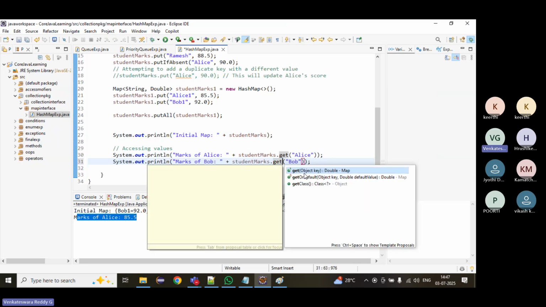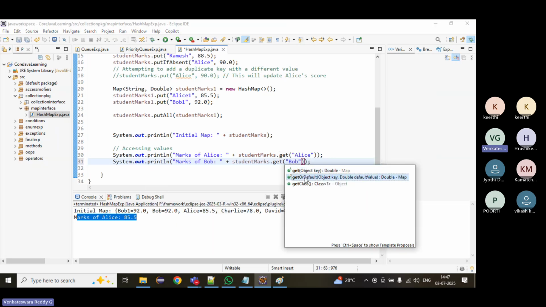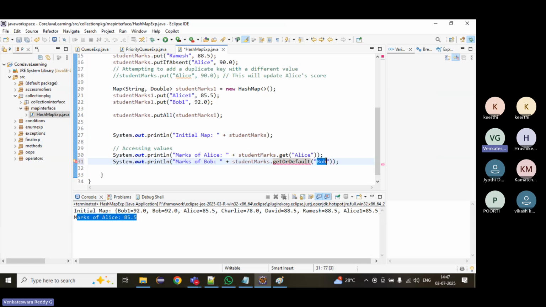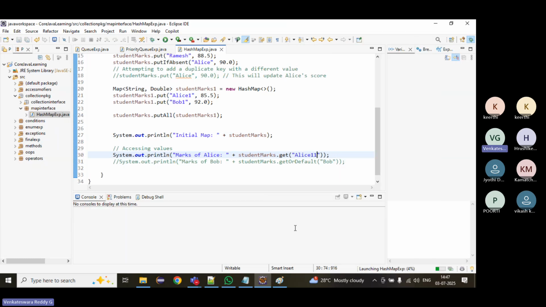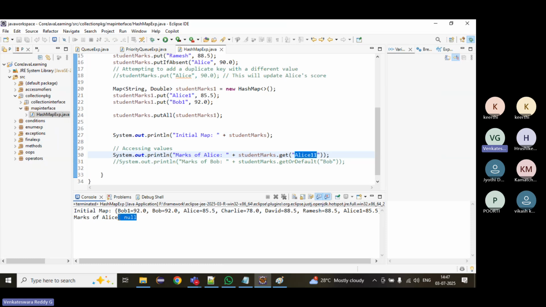And one more thing we have: getOrDefault. Suppose I am passing Bob, and suppose it is not there, what to return? In the above case, suppose I give Bob11, there is no student with this name. What is returned? Null. Instead of null, I want to return 0 marks if it is not there.